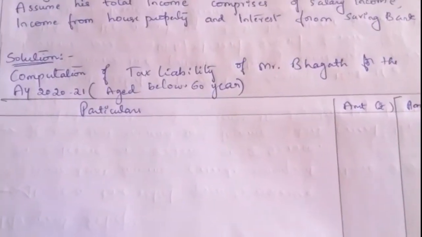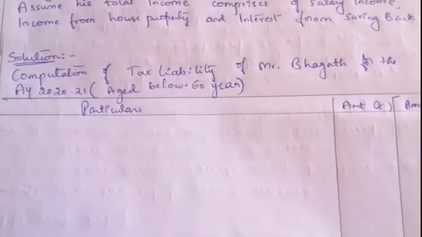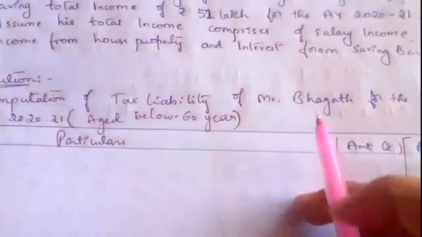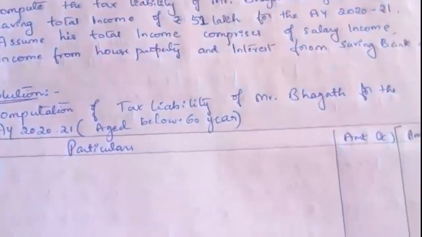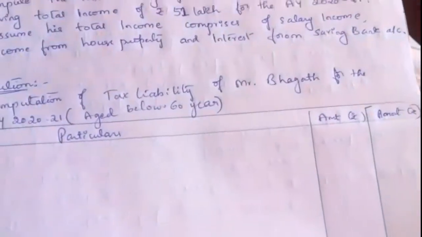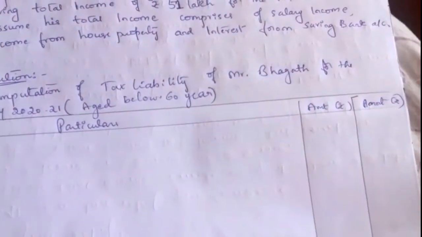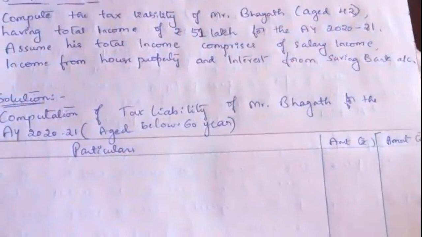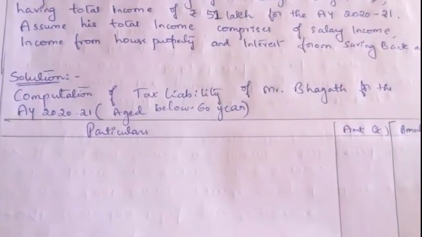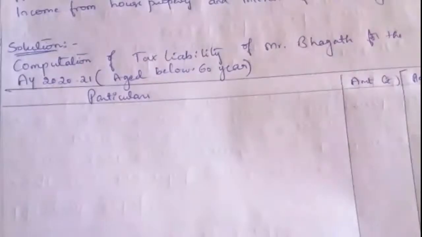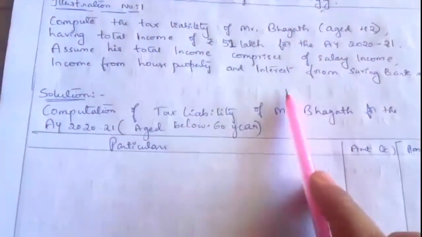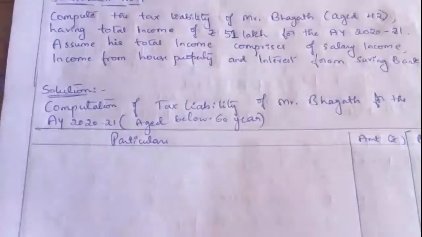Let's write the heading: computation of tax liability of Mr. Bhagat for the assessment year 2020-21, if he is aged below 60 years, that is aged 42 years. In this question there is no long term capital gain, short term capital gain or winning from lottery given. He has only salary income, income from house property and interest from saving bank account. So there is no special income to be taxed at special rate. So directly on the total income we have to apply the tax slab. His total income is 51 lakh, and he is aged below 60 years.